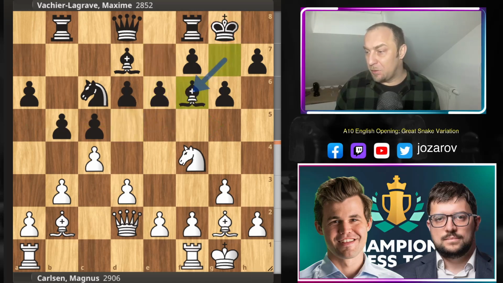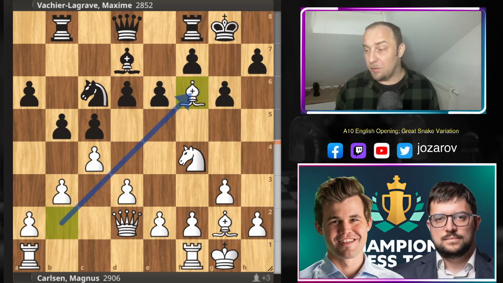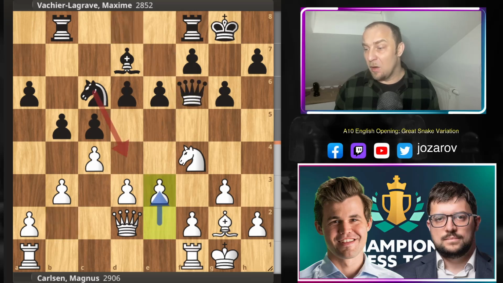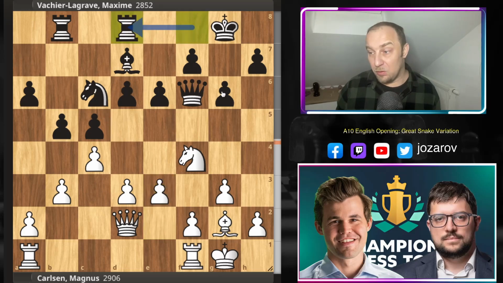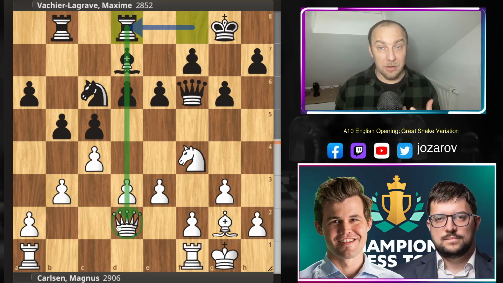Knight takes f6, bishop takes f6. Magnus also trades off the pieces, and now after queen to f6, we have now the move e3, in which Magnus is now preventing also MVL to jump maybe here on this beautiful square on d4. The rook from f to d8, good move again by MVL, placing now the rook where already the queen is.